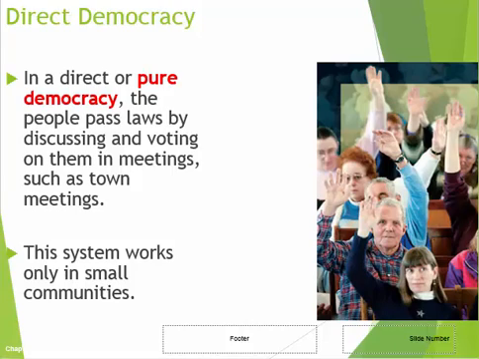A direct or pure democracy. This may confuse you because in the United States we do not have a direct democracy. A direct democracy is when the people themselves vote on everything. They vote on every issue, and this really doesn't work anywhere because there's just too many people and too many issues for everybody to vote all the time. The only way this ever really works is in small towns, like we have town meetings occasionally where people can come and vote on local issues, on small issues.